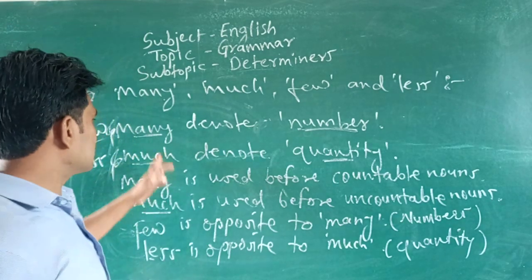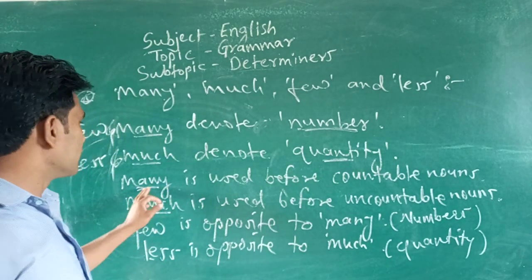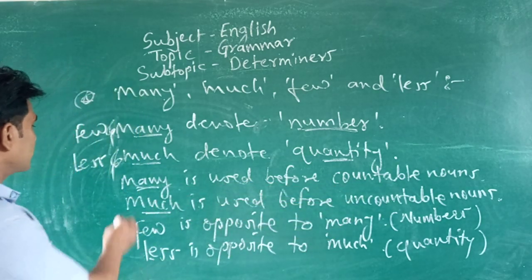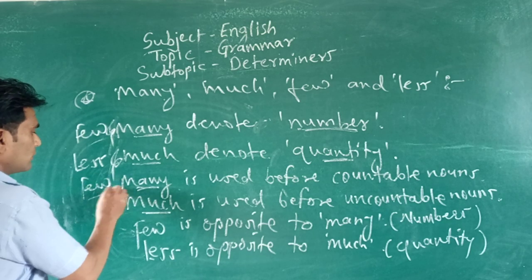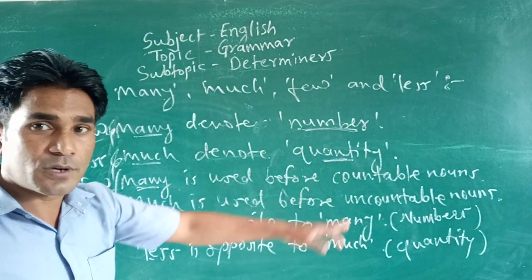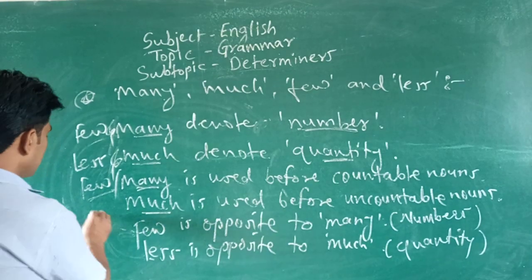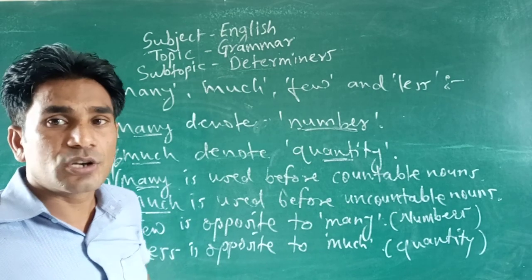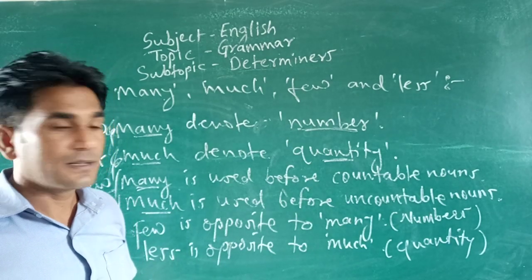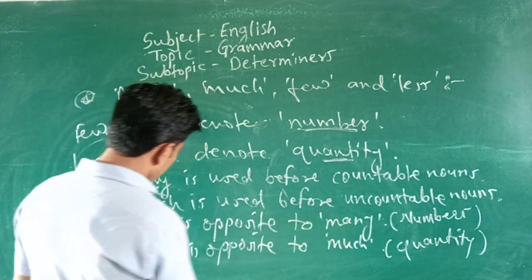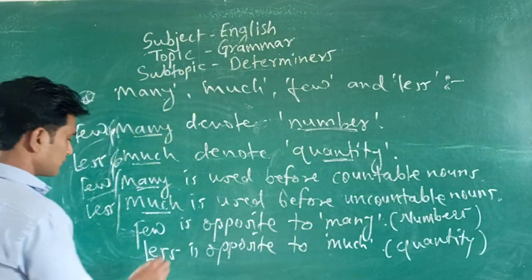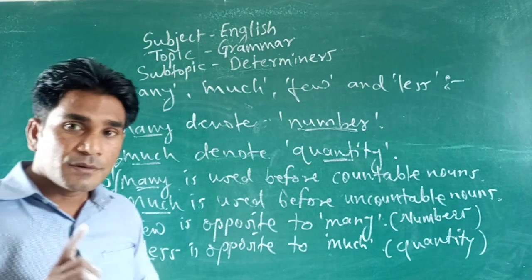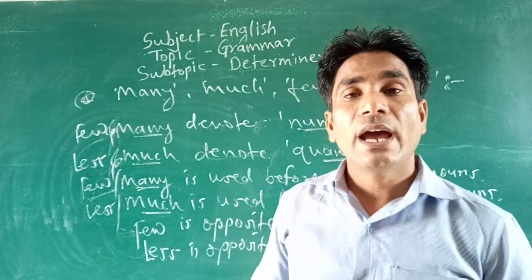Same here, many is used before countable nouns, and few is also used before countable nouns. Less or much is used before uncountable nouns. Got it? Few is opposite to many, less is opposite to much. So this is the difference between the use of less, few, much and many.